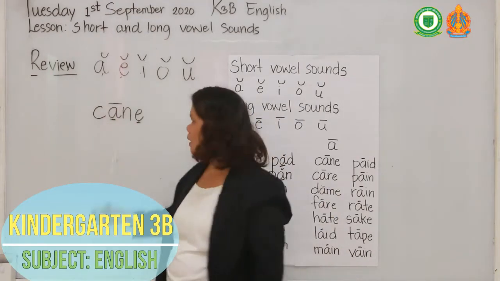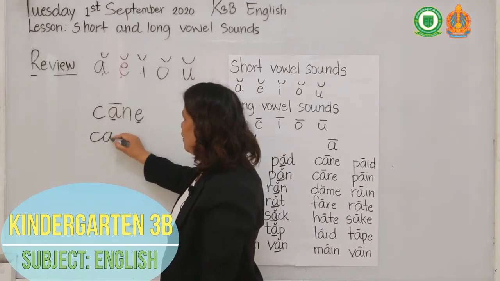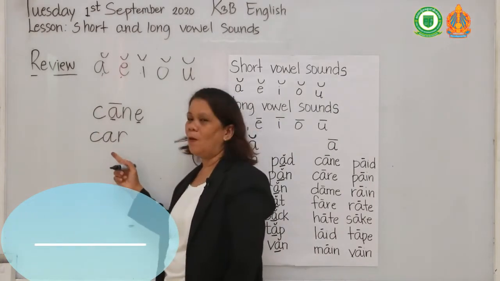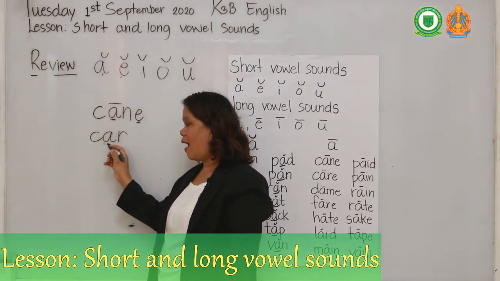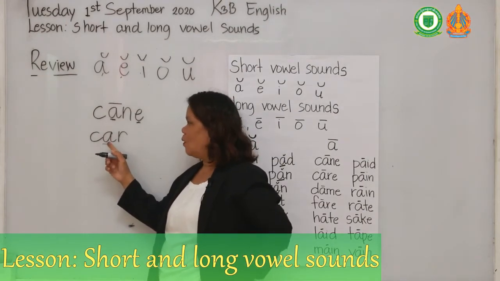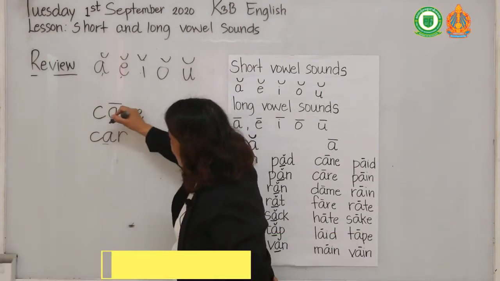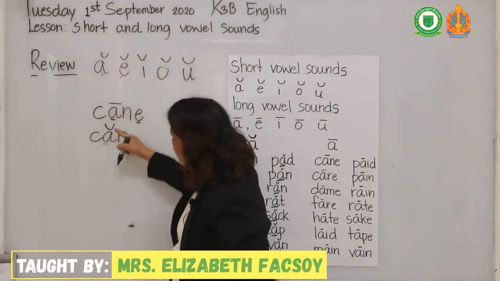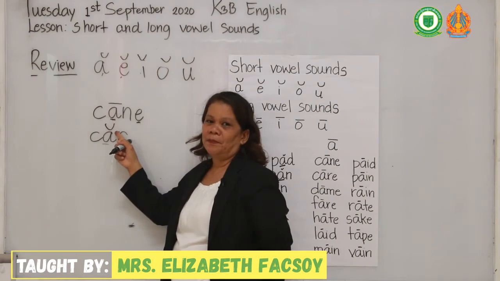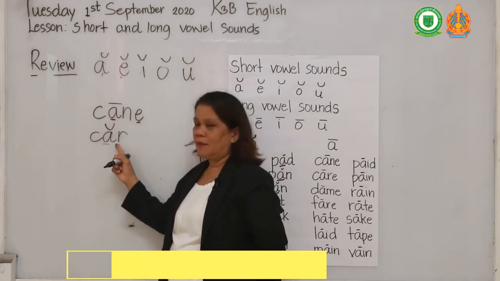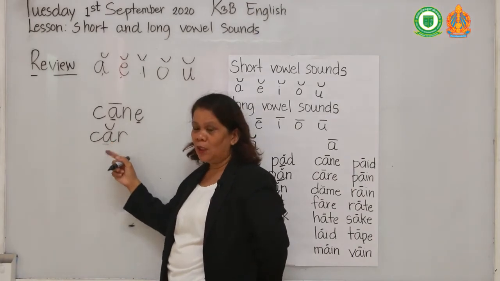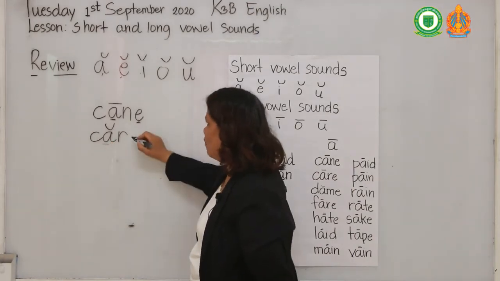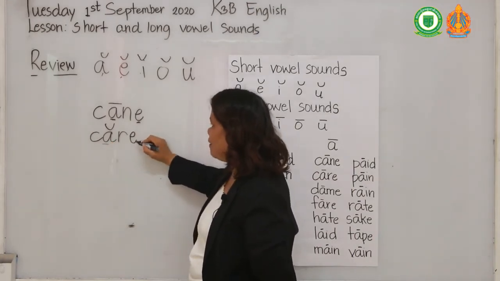Next, another one. What is this? How many vowels here? Only one vowel, A. So today, it is short. You write a curved line. Car. How about if I write letter E?